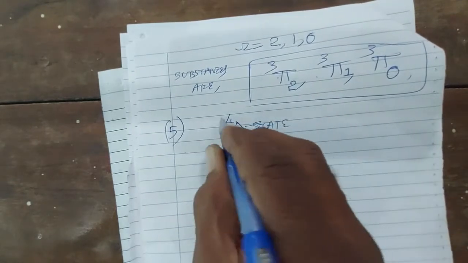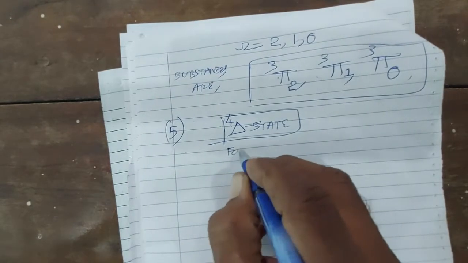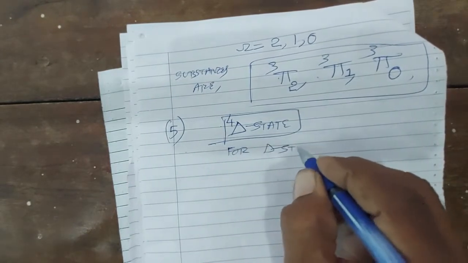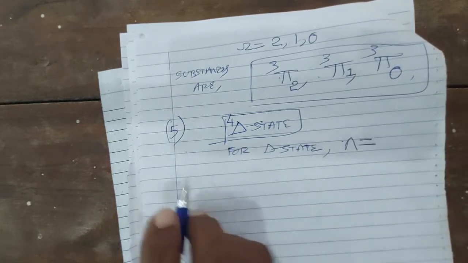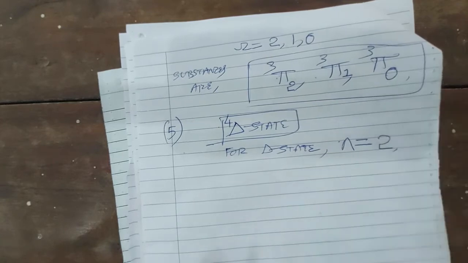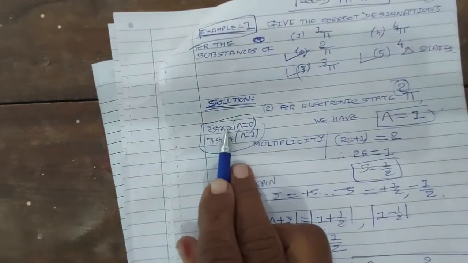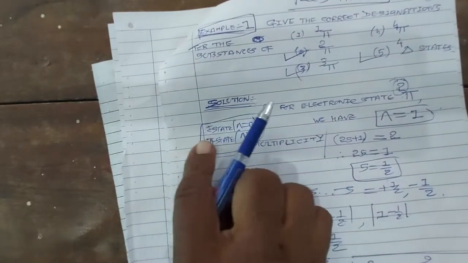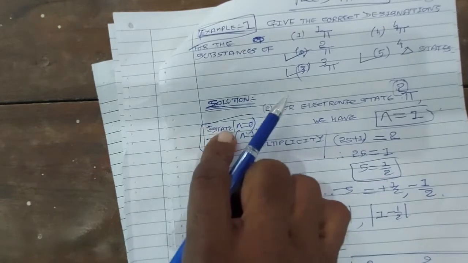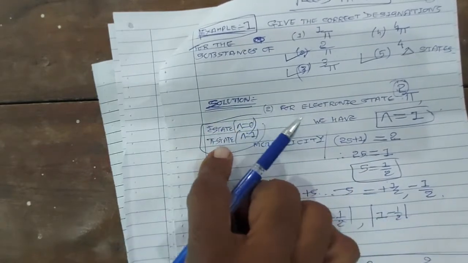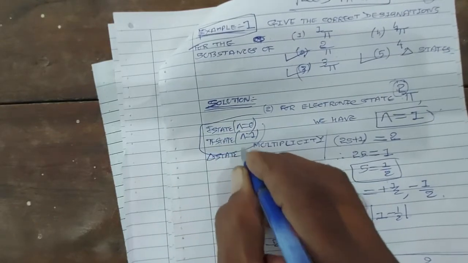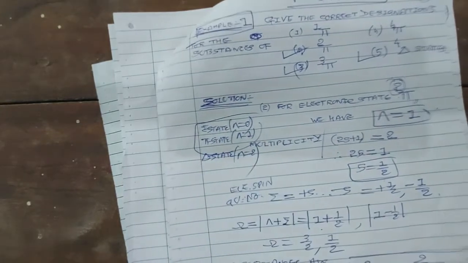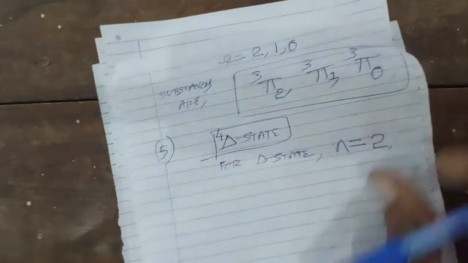Delta 4 state. Now for delta state, the value of lambda is 2, because we have studied that for sigma state lambda is 0, for pi state lambda is 1, and for delta state lambda is equal to 2. So for delta state the value of lambda is 2.